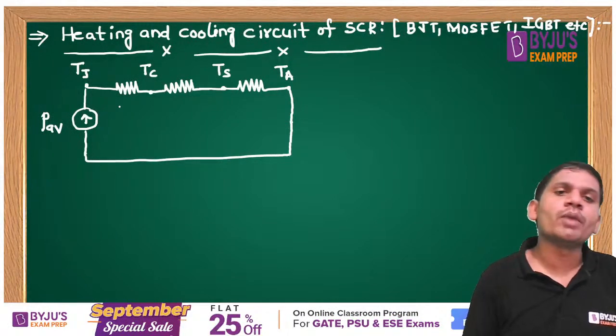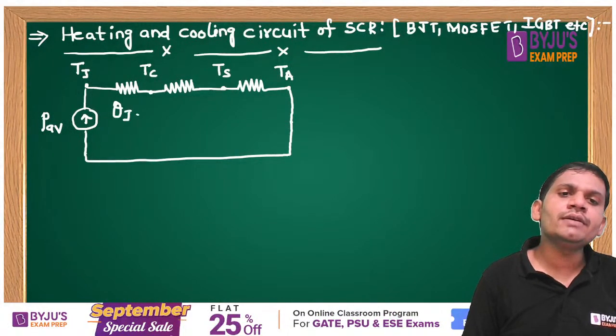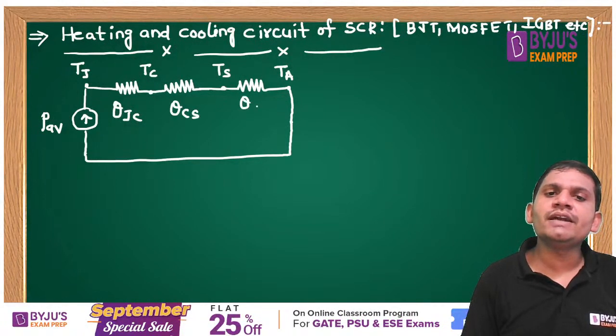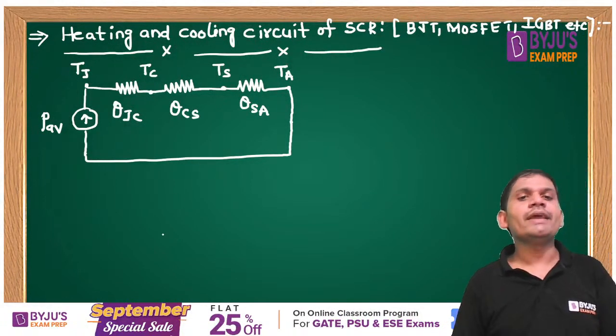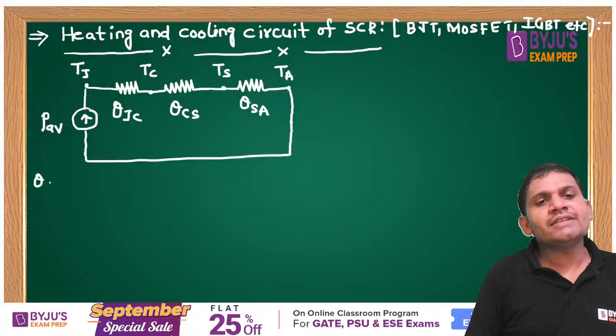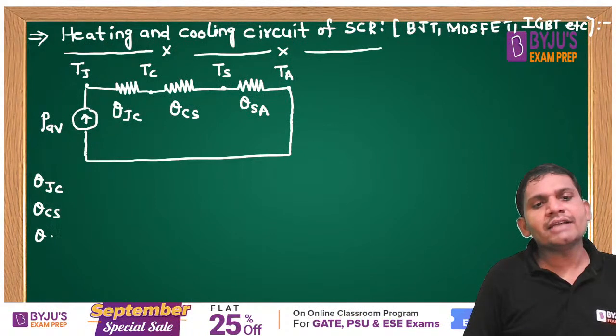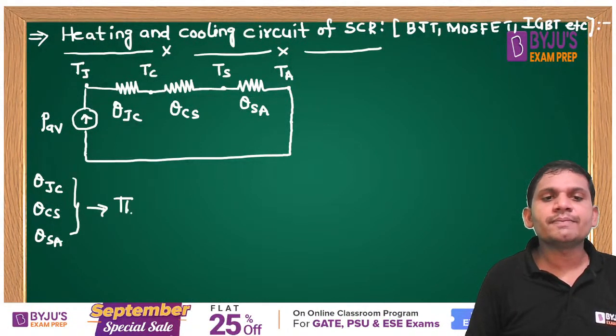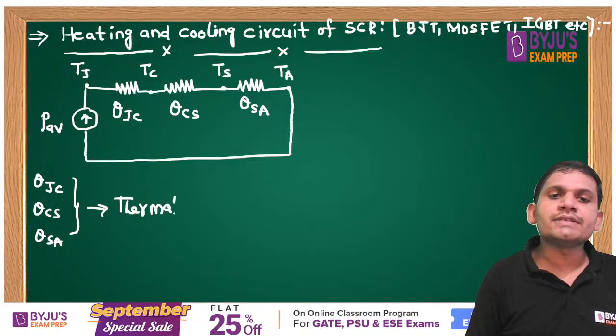Very important formulas. This is theta JC, this is theta CS, this is theta SA. Which resistances are these, theta JC, theta CS, theta SA? Thermal resistances. Very important.